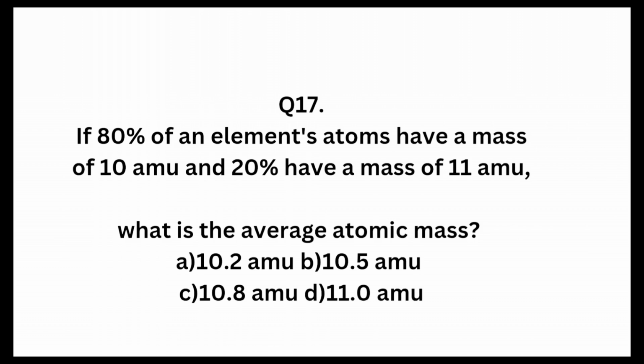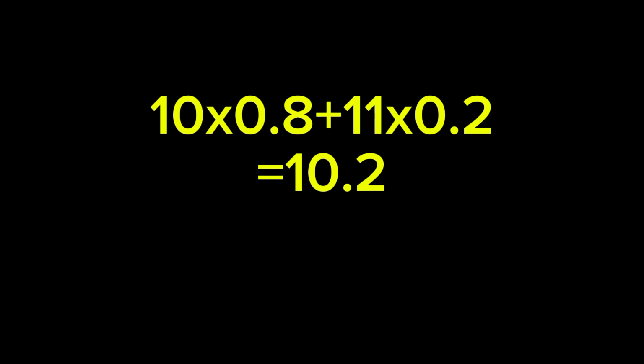Average atomic mass is equal to atomic mass 1 times percentage 1 plus atomic mass 2 times percentage 2 and so on. Atomic mass 1 and percentage 1 are given, and atomic mass 2 and percentage 2 are given.